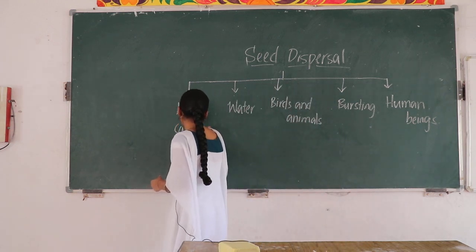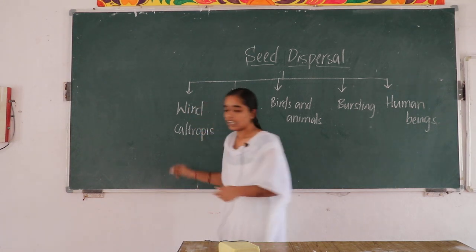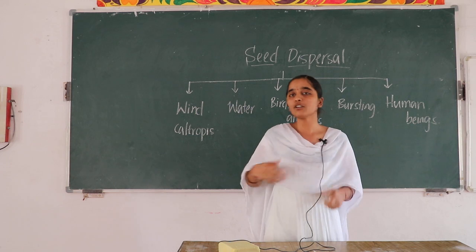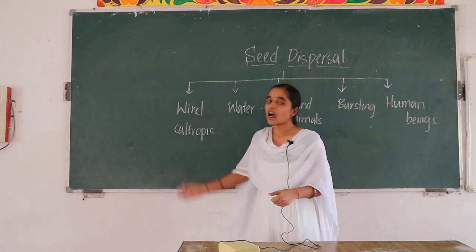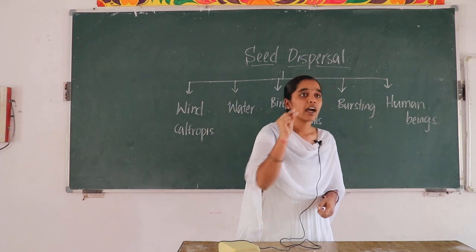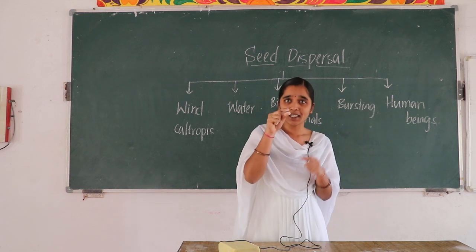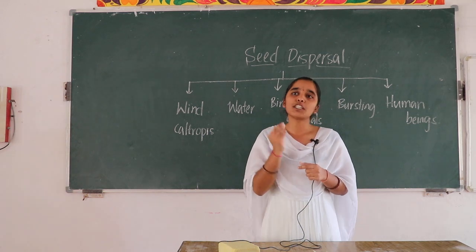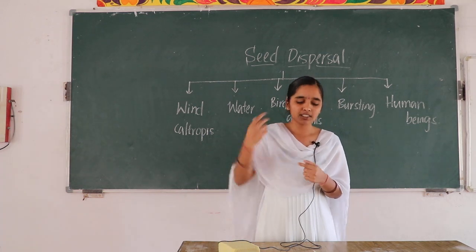Here, the seeds which are adapted to be dispersed by the wind are usually very tiny, and some seeds are very tiny with wings, and some seeds are very tiny and small and they have a parachute-like structure.